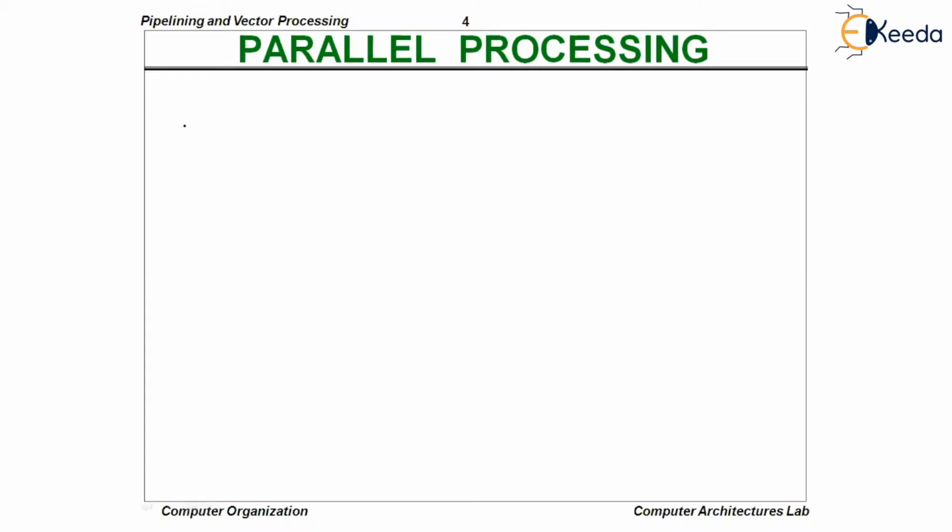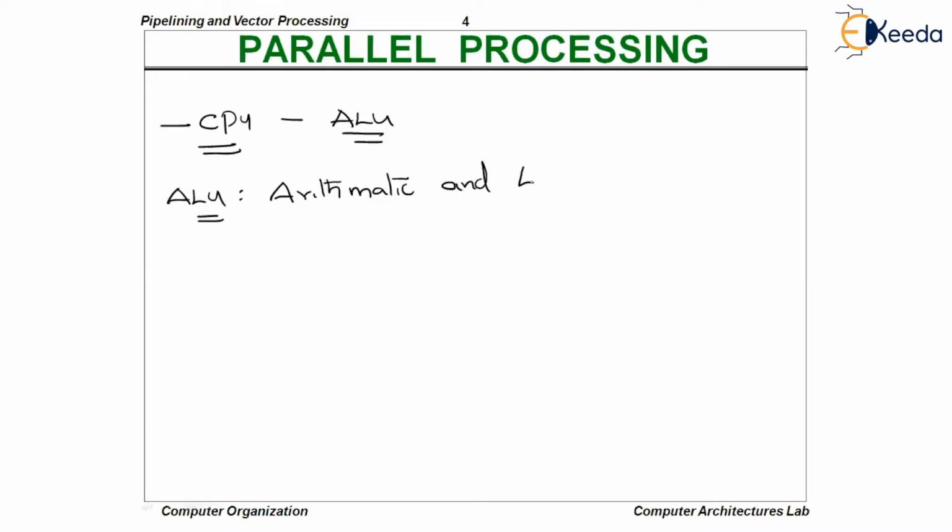Simple. We do have a CPU, right? We do have a CPU. In the CPU, we do have an ALU. What is ALU? Let me explain what the ALU is. If I ask you to define ALU, you will tell me that it is nothing but an arithmetic and logic unit.